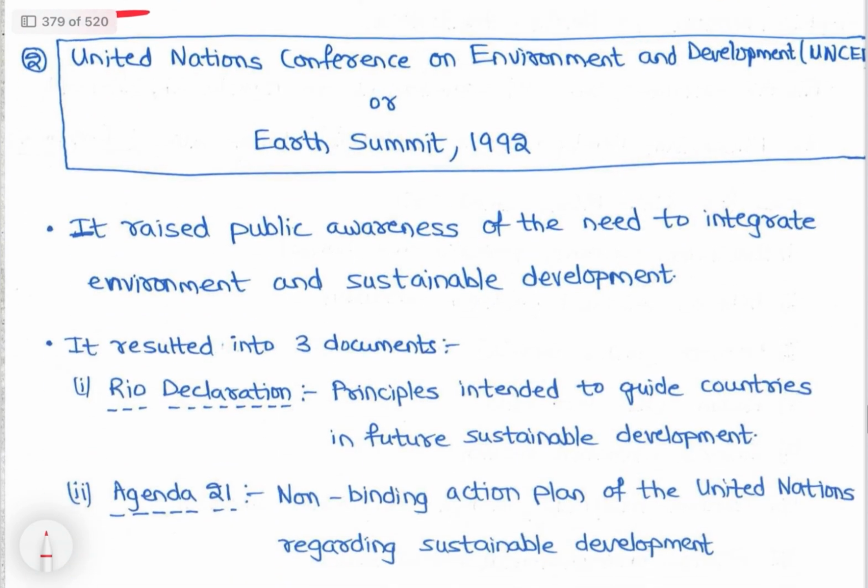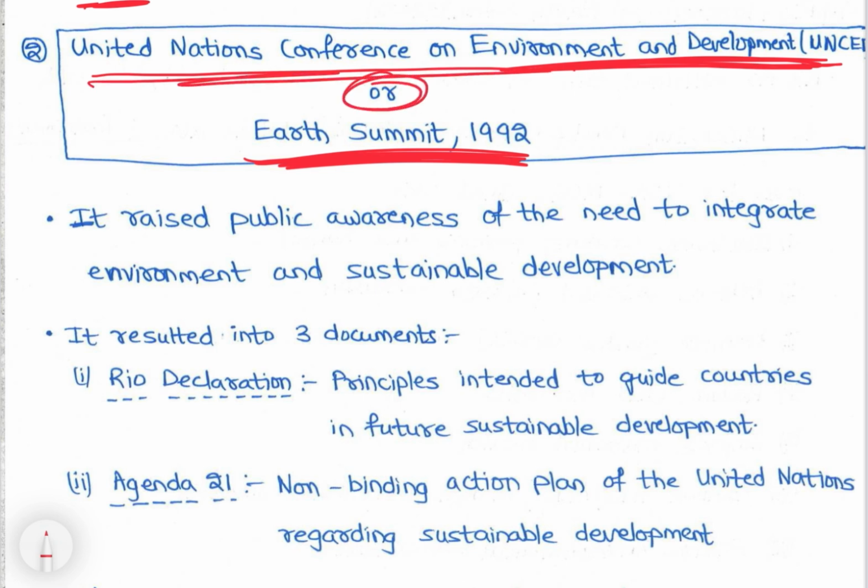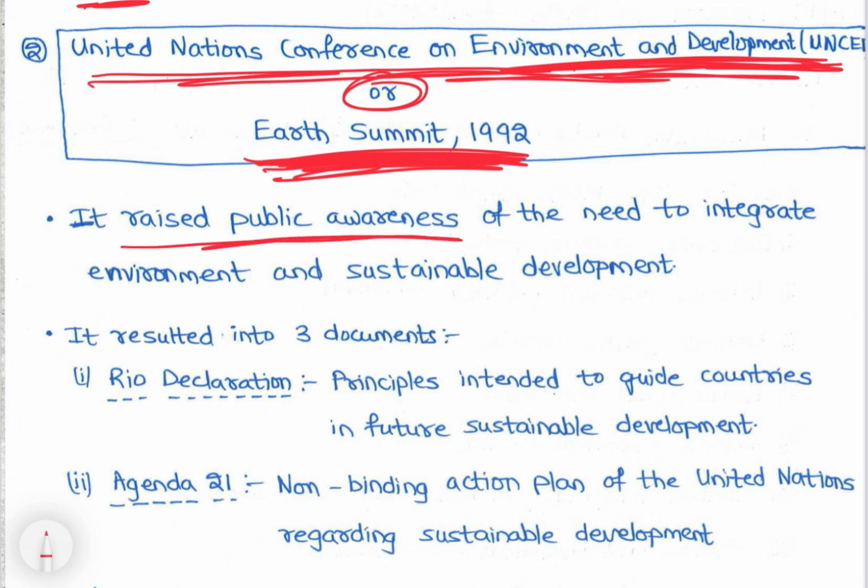Right, then United Nations Conference on Environment and Development और Earth Summit 1992. 1992 it raised public awareness of the need to integrate environment and sustainable development.